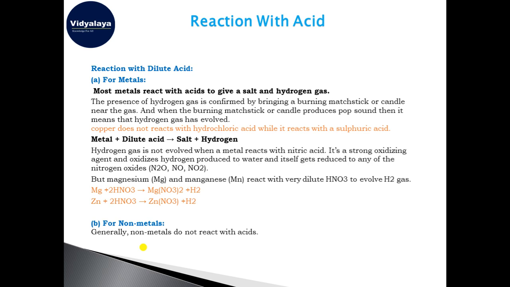Okay, so when we react metals with an acid, they give the salt of that metal, and hydrogen gas is liberated as a byproduct. The presence of hydrogen gas can be confirmed by bringing a burning matchstick or candle near the gas, as we discussed earlier, and there will be a popping sound from the burning of that gas. So when a metal is reacted with a dilute acid, the salt of that metal and hydrogen gas form.